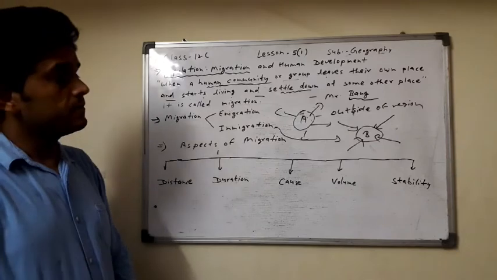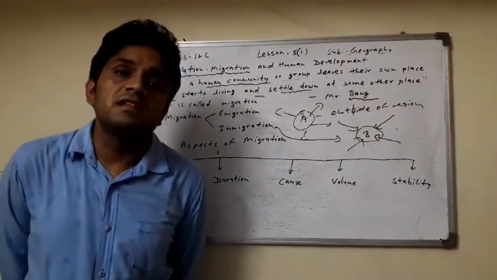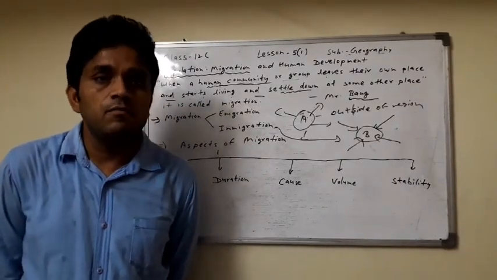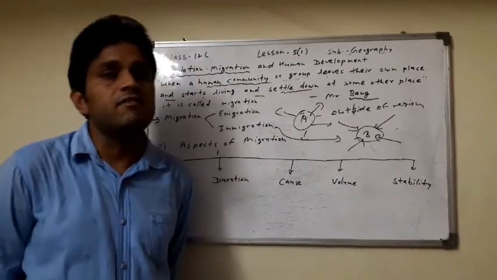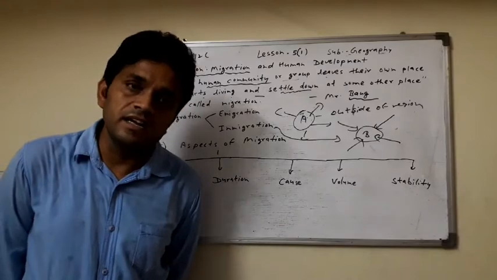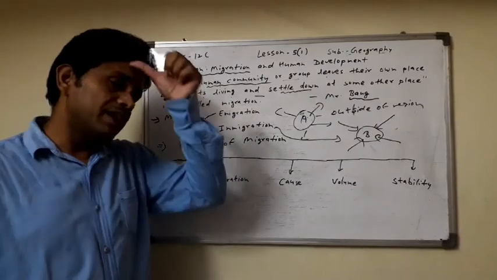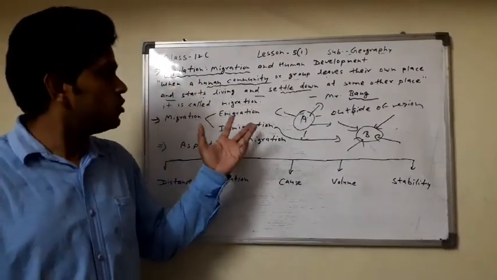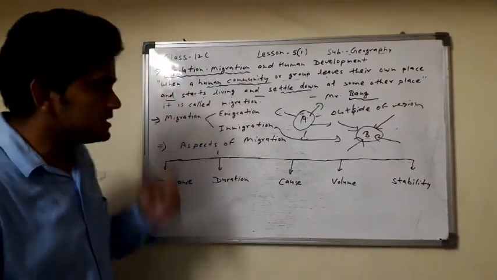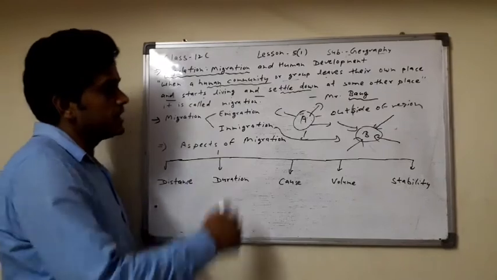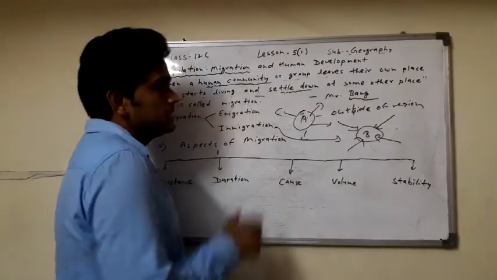For example, here most of the Bangladeshis are settled in India. Bangladeshis are settled in India. बाहर से आए और कहाँ पर आकर रहने लगे, arrival in India and they settle in India. This is an example of immigration. A person, a human, can also emigrate and immigrate. Like this example.